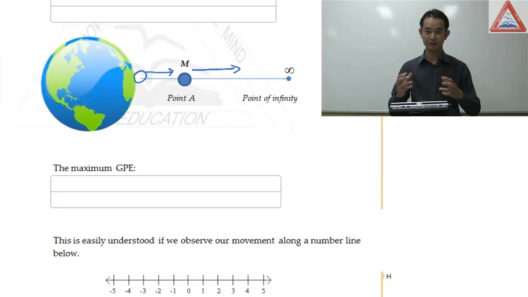You see that little bit of contradiction? It seems like we're increasing our GPE as we move an object from the surface of Earth and continue to move away from the Earth, increasing altitude, such that we reach a point of infinity whereby we get to 0 instead of to a maximum. So it's a bit contradictory?